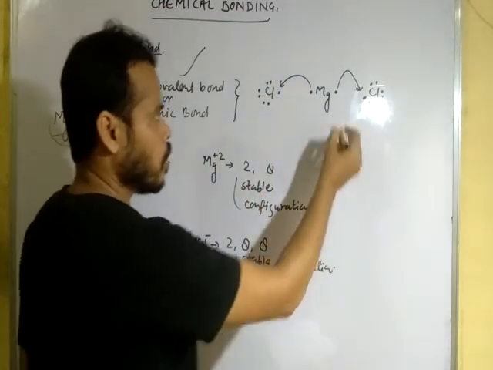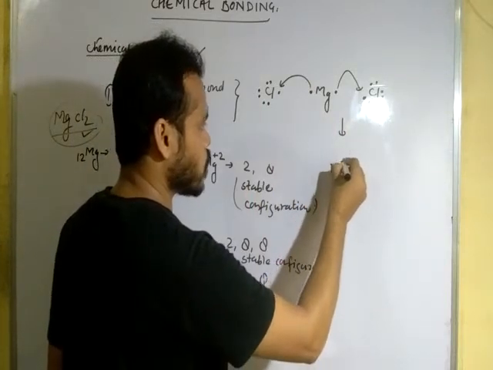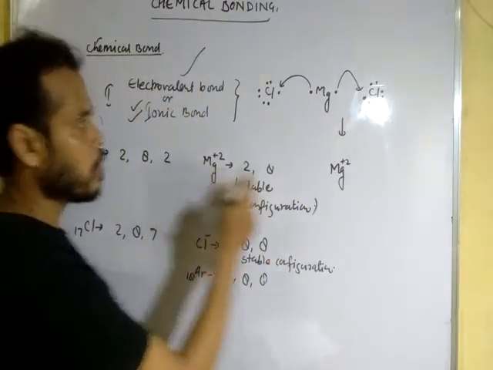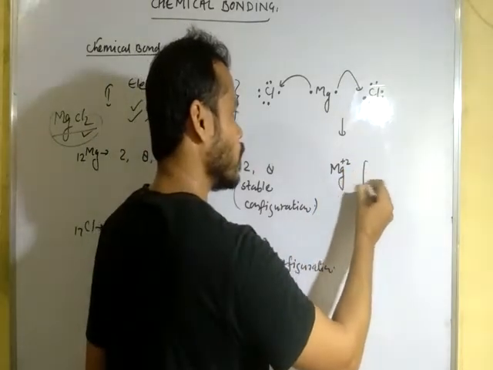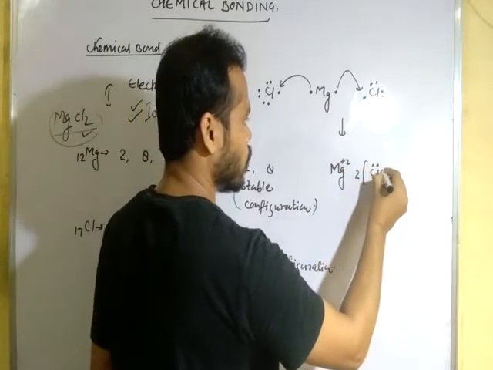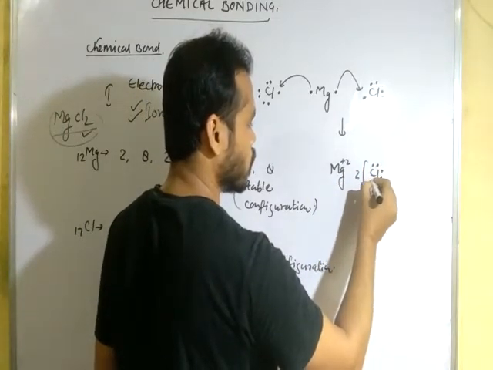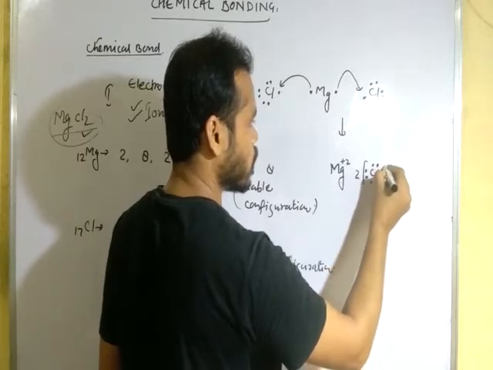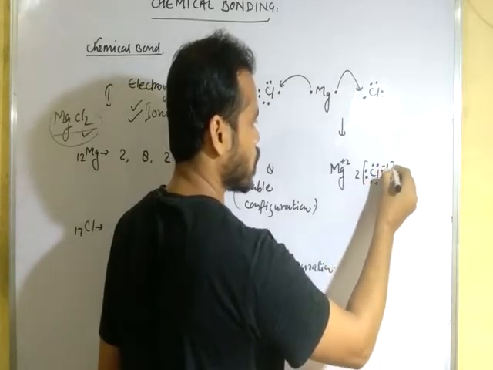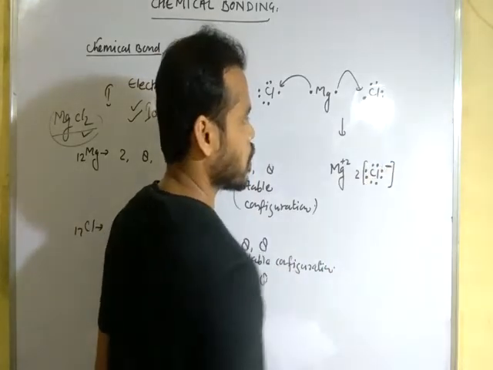Okay, so in the structure magnesium will get a +2 charge like this, and the 2 chlorine atoms will get 2 electrons like this and 1 charge. Okay, dear student, 1 charge.